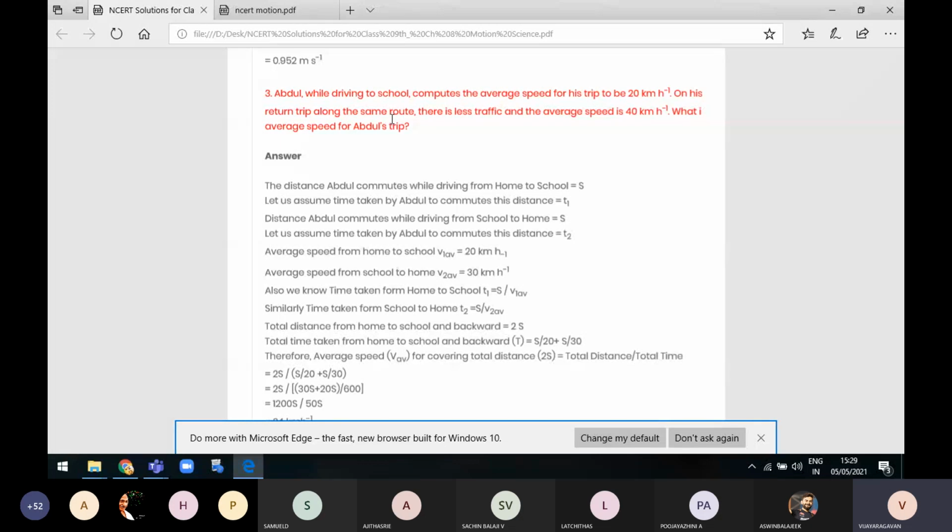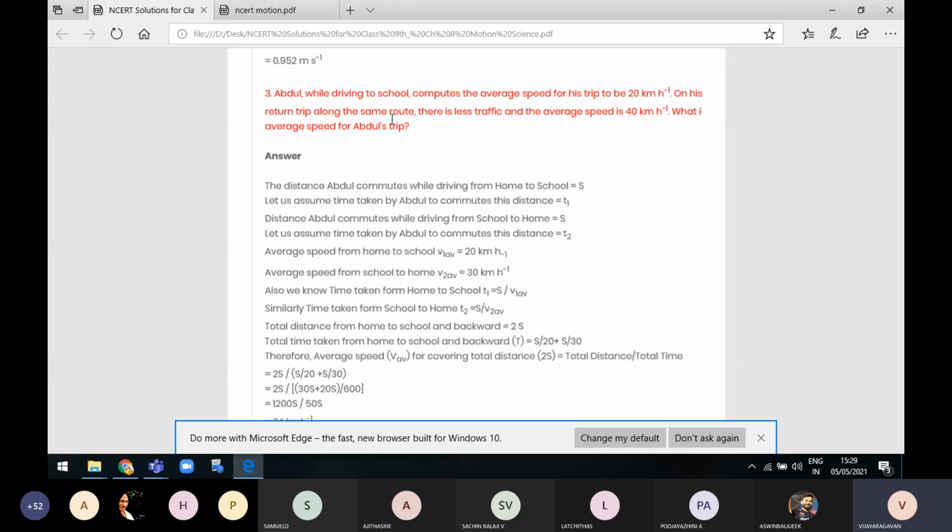What is the average speed? For that you want to measure the distance and the time taken by him. You want to calculate that. The distance and time taken were not given in the question. So suppose he is traveling from home to school, the total distance will be s. Similarly, when he is coming back from school to home, the distance will be the same. So we are taking it as common, s.